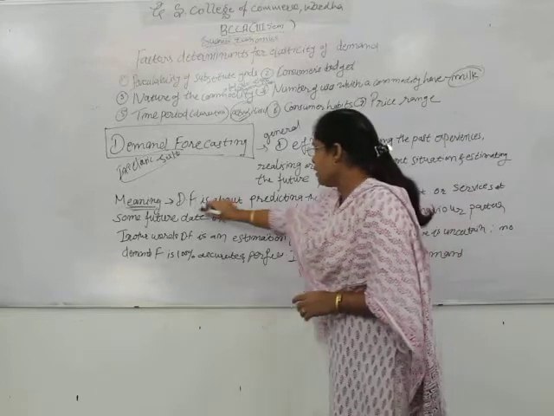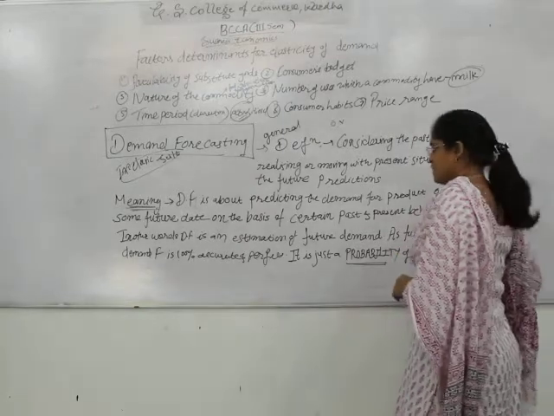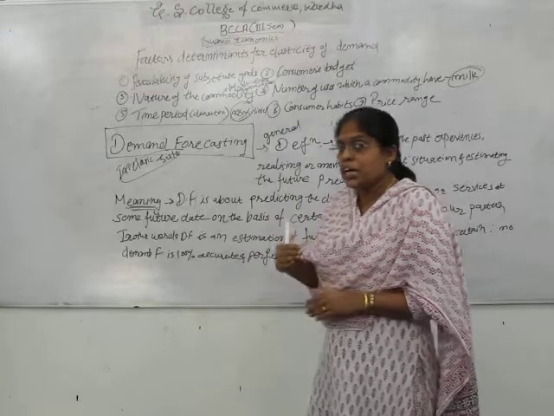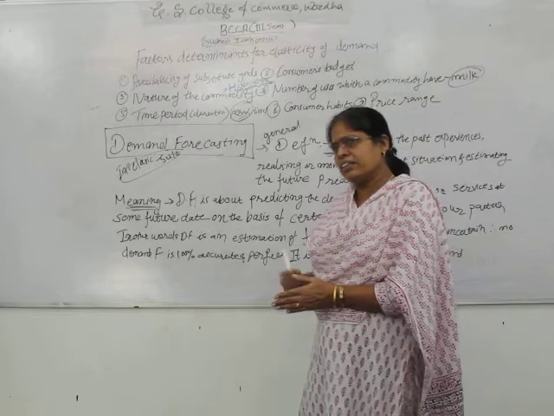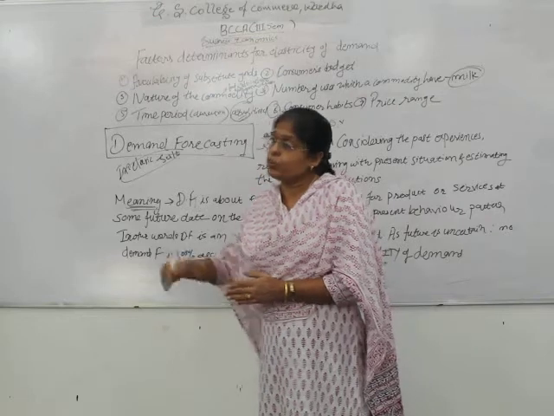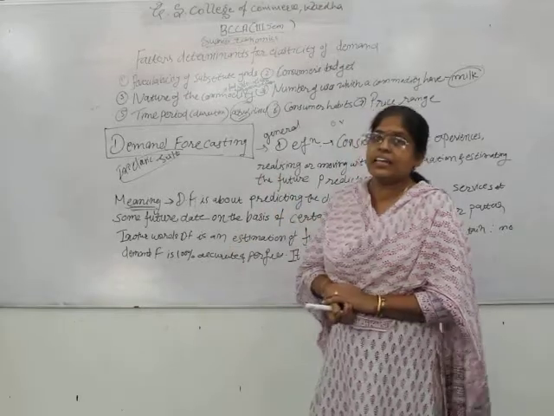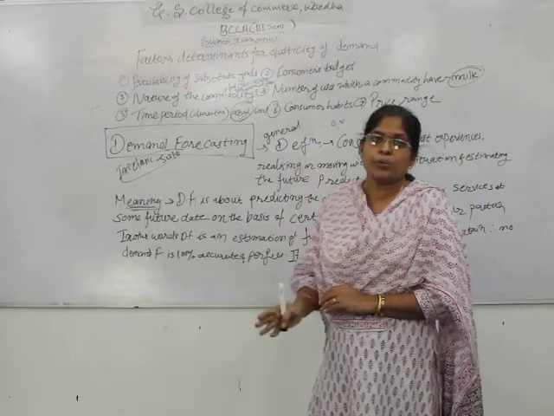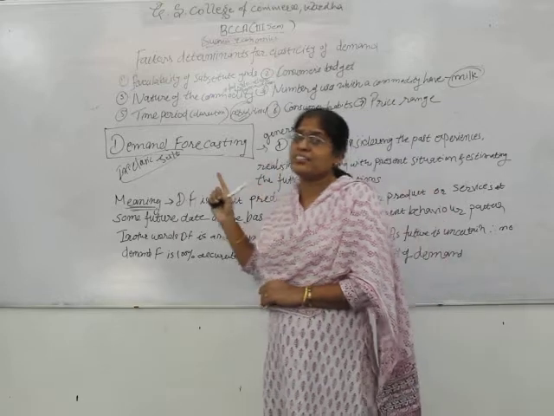So demand forecasting is about predicting the demand for the product or services at some future date. It means if you have to produce any product, currently you have raw materials and other things available with you, and with that availability of resources you have to produce the goods for the future date. But why is forecasting related here? When you have to do the production planning, when you have to decide the prices of the product, at that time demand forecasting is required, or we can say it is essential.